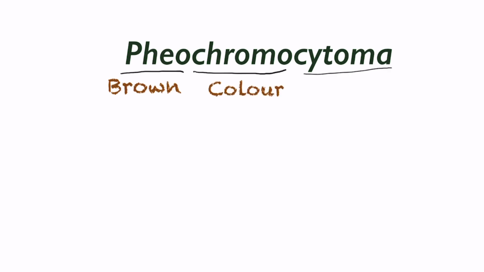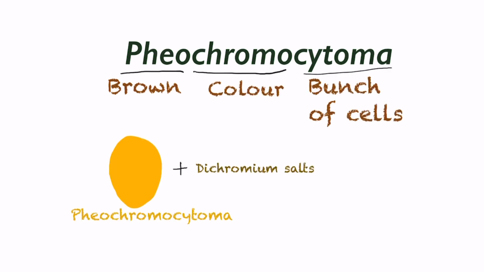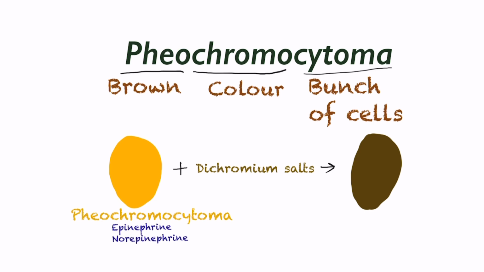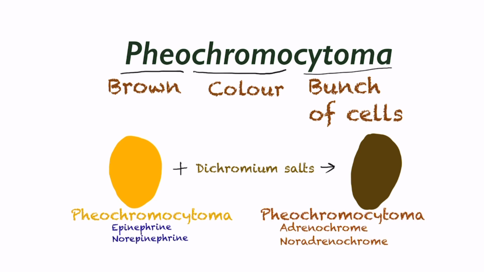Pheo means brown. Chroma means color. Cytoma signifies bunch of cells. This name is given because when dichromium salts are added to pheochromocytoma, all catecholamines react with chromium to become brown pigment. Norepinephrine and epinephrine become adrenochrome and noradrenochrome.